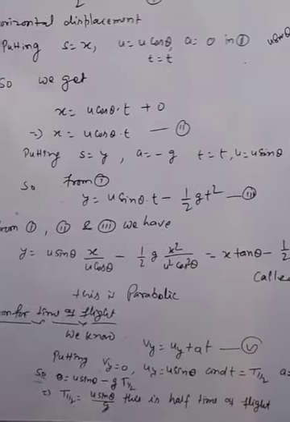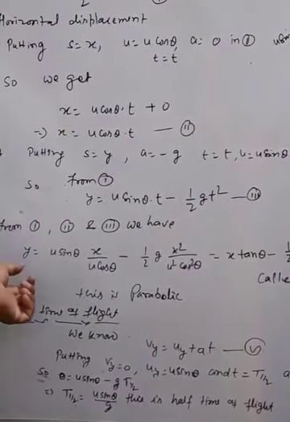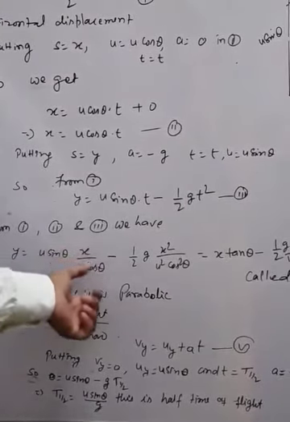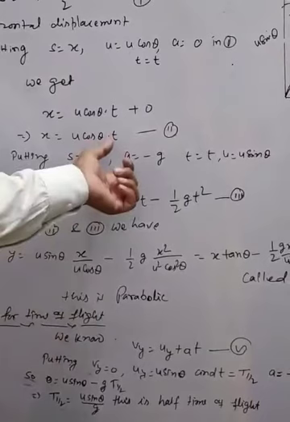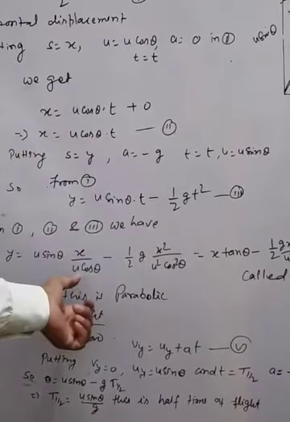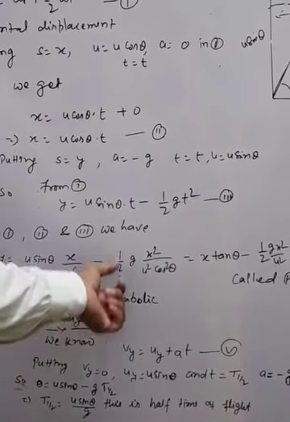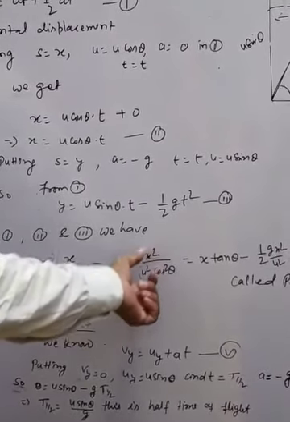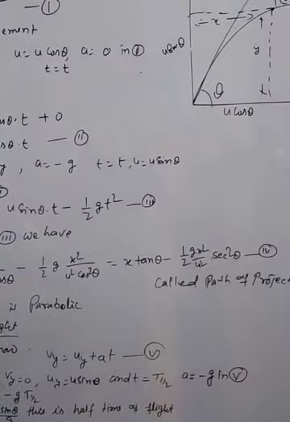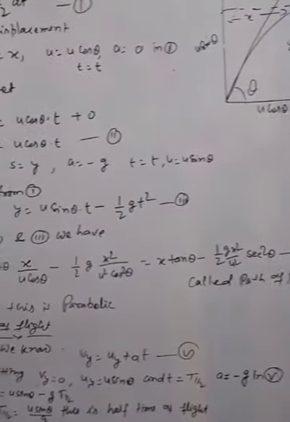Combining all three, we get the expression for the path of the projectile. y is equal to u sin theta. From equation first, the value of t is equal to x upon u cos theta. Now we replace t by x upon u cos theta, and t square accordingly in the half g term. Then we get this result, equation 4. This is called the path of the projectile and it is parabolic in nature.